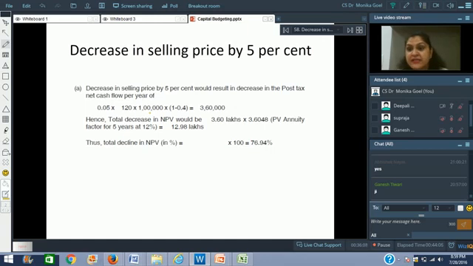You're getting my point? Because if I am not going to have a higher selling price, my income is going to reduce. And if my income is going to reduce, the taxation also has to reduce. Other things would remain the same. The variable cost would remain the same. The depreciation would remain the same. But the tax liability will get reduced.